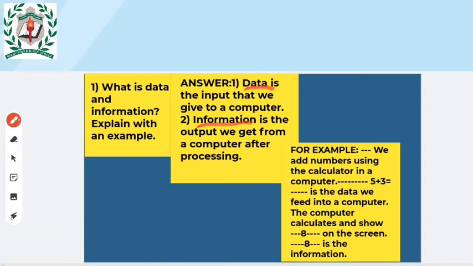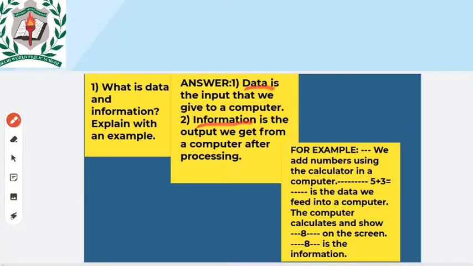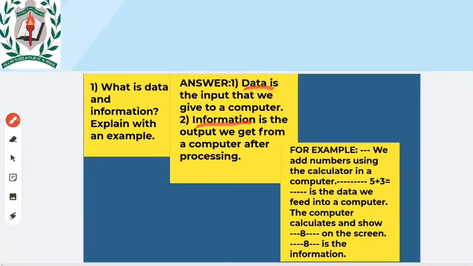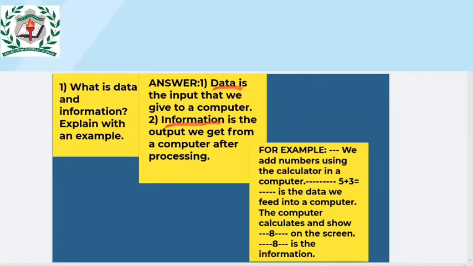Clear? That's why data is the input that we give to a computer, and information is the output we get from a computer after processing.